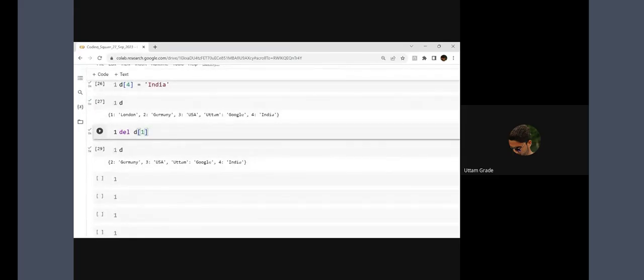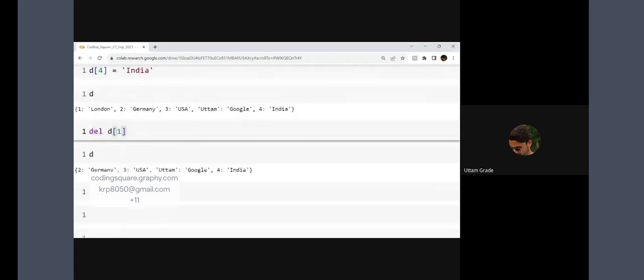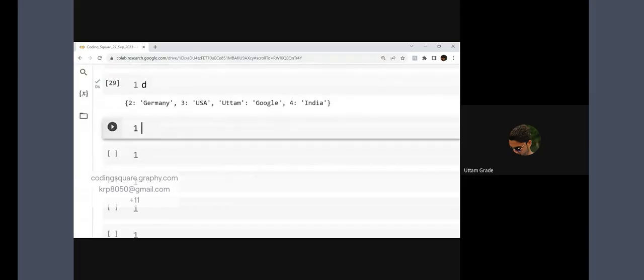Yes, everybody. Now I'll explain one more data structure. Then we'll come to your doubts. Now we'll talk about another data structure, set. The syntax for set is just to write set or use these curly braces.